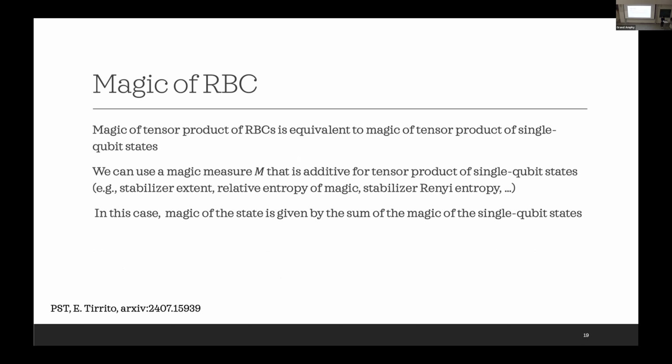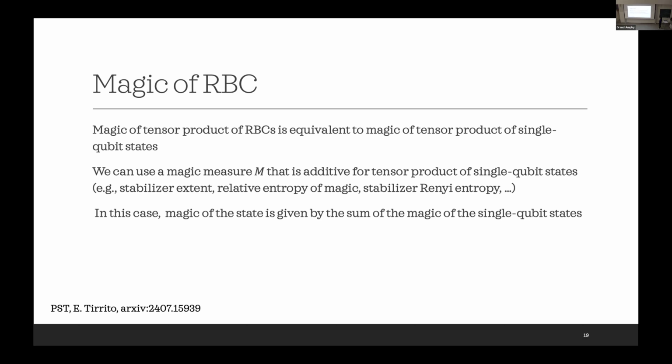Okay, so then to compute the magic of a tensor product of RBCs, we can see that this is just equivalent to the magic of a tensor product of single qubit magic states, right? So at this point, we can impose some restriction. We can, in particular, use a magic measure M. It doesn't matter which measure. What matters is that it is additive for tensor products of qubit states. And actually, it is known that there are some measures that have this property.